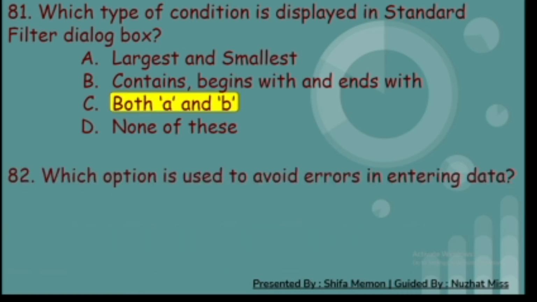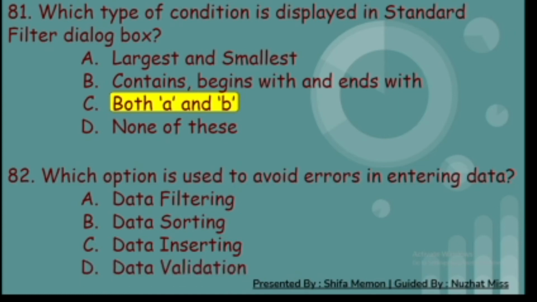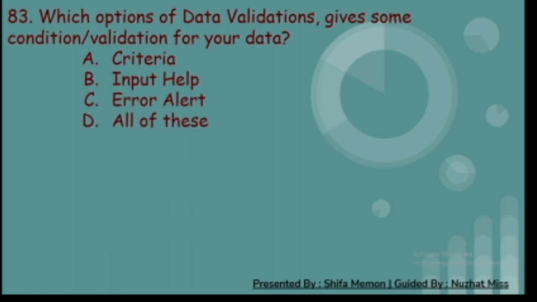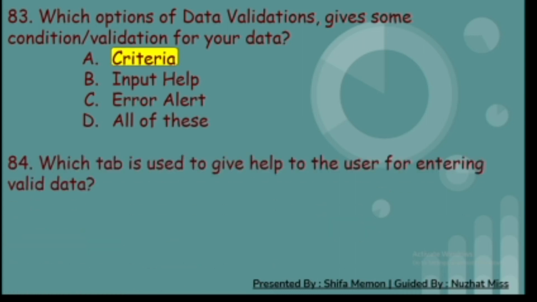82nd. Which option is used to avoid errors in entering data? A. Data filtering, B. Data sorting, C. Data inserting, and D. Data validation. And the correct answer is D. Data validation. 83rd. Which options of data validations give some condition or validation for your data? A. Criteria, B. Input help, C. Error alert, and D. All of these. And the correct answer is A. Criteria.